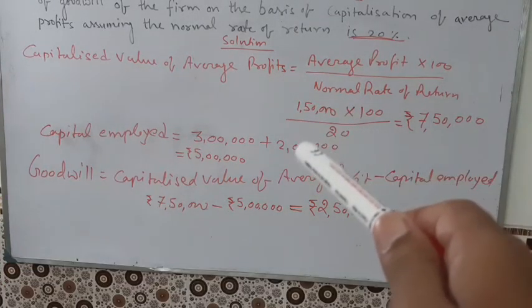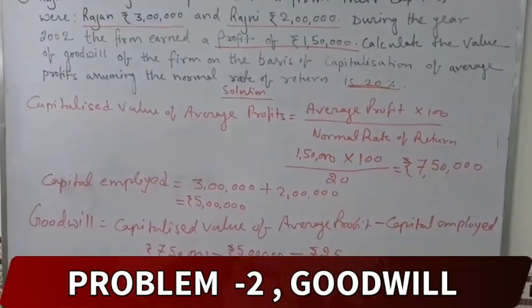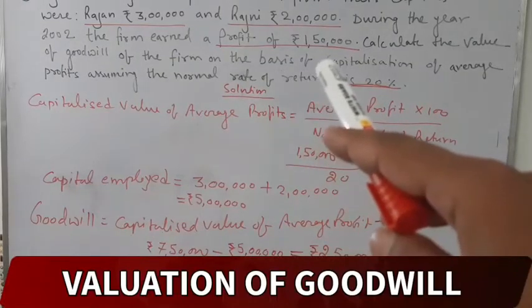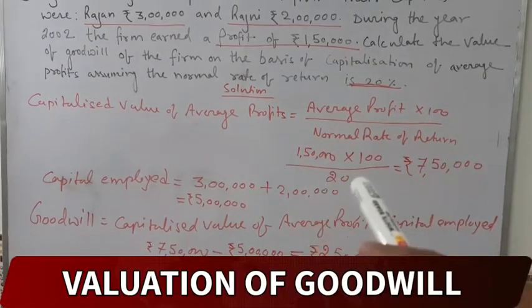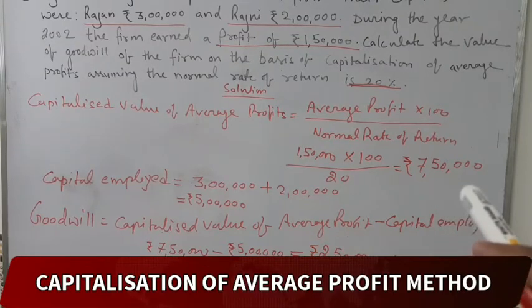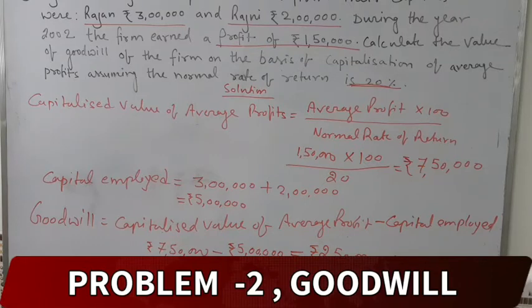The average profit is already given in the question, 1,50,000. So 1,50,000 into 100 divided by 20 is equal to 7,50,000. This is the capitalized value of average profit.